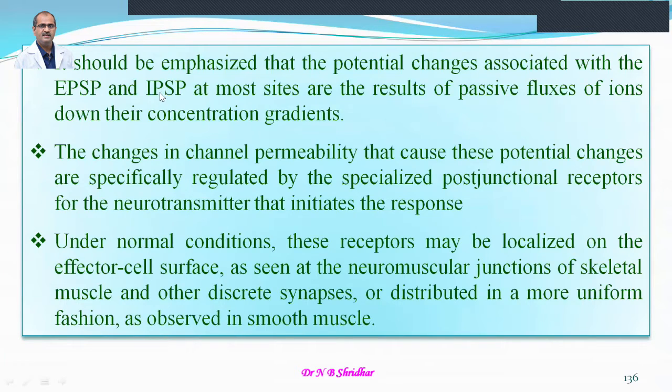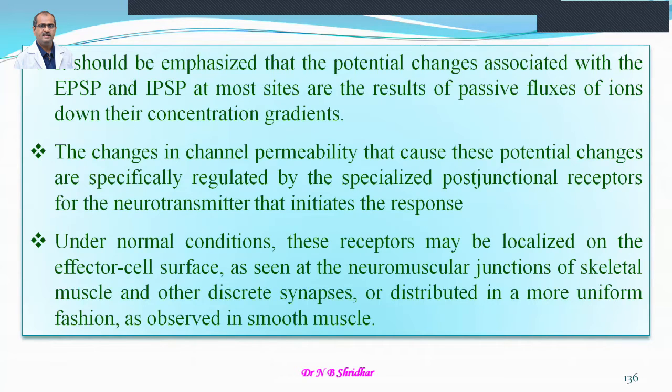So the EPSP or IPSP, excitatory or inhibitory postsynaptic potential, are due to the movement of ions, nothing other than ions, which may be positively or negatively charged. These changes in channel permeability that cause the potential changes are specifically regulated by post-junctional receptors for the neurotransmitter that initiates the response. So, for further transmission of the impulse, the neurotransmitter released into the synaptic cleft should act on the postsynaptic receptor and initiate the post-junctional activity.